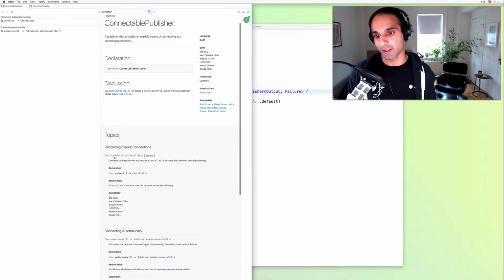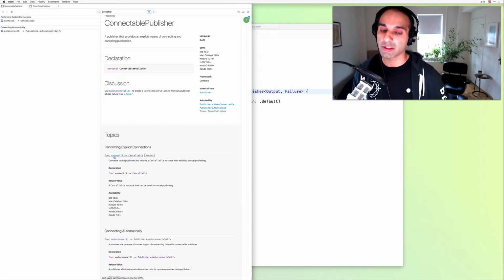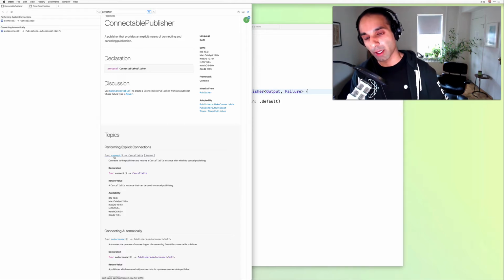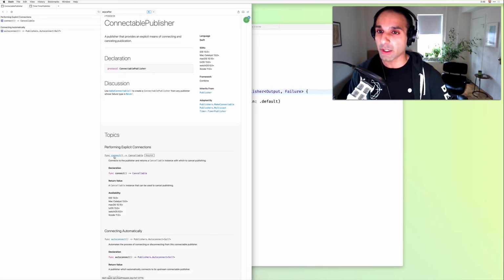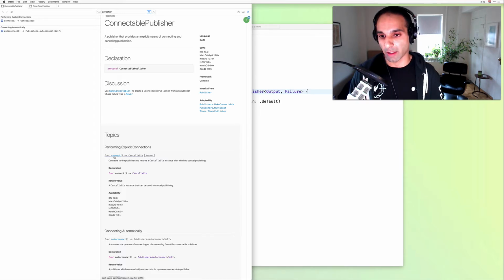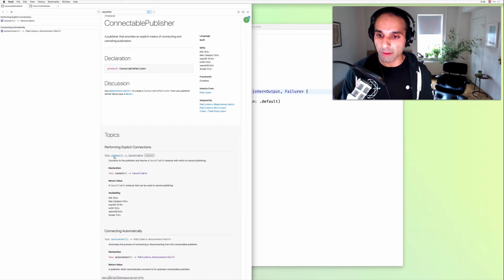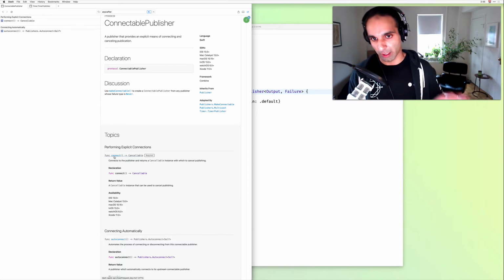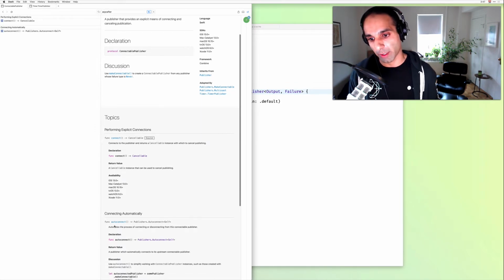If you go to the connectable publisher protocol, conformances are required to implement the connect method. So this timer is going to return a connectable publisher that won't start firing until someone calls connect on it, which in our case we're not really going to need, because we're acting as an external interface, and we're not exposing this timer to folks. Underneath the hood for this prefixing we're going to be using a timer, but those details should not be controlled by external consumers. The way you convert a connectable publisher back to an ordinary publisher is through the auto connect method.